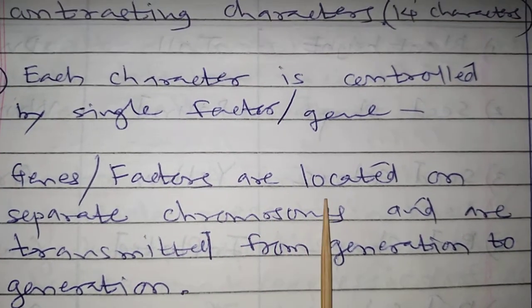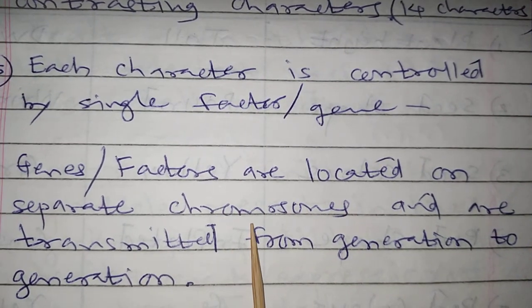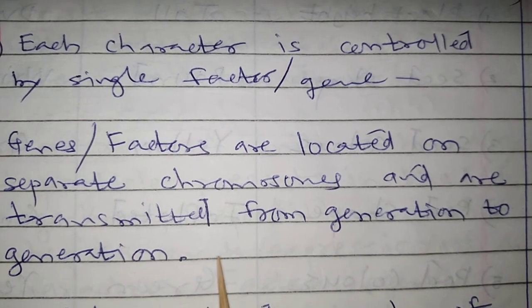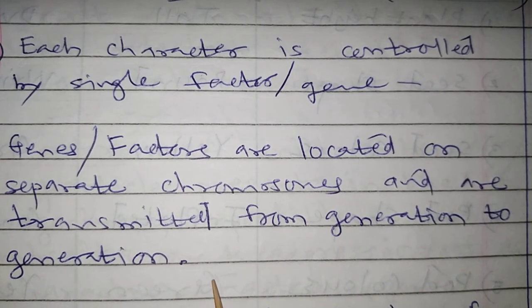Genes or factors are located on separate chromosomes and are transmitted from generation to generation. So we have seen there are 7 pairs, meaning seven pairs of